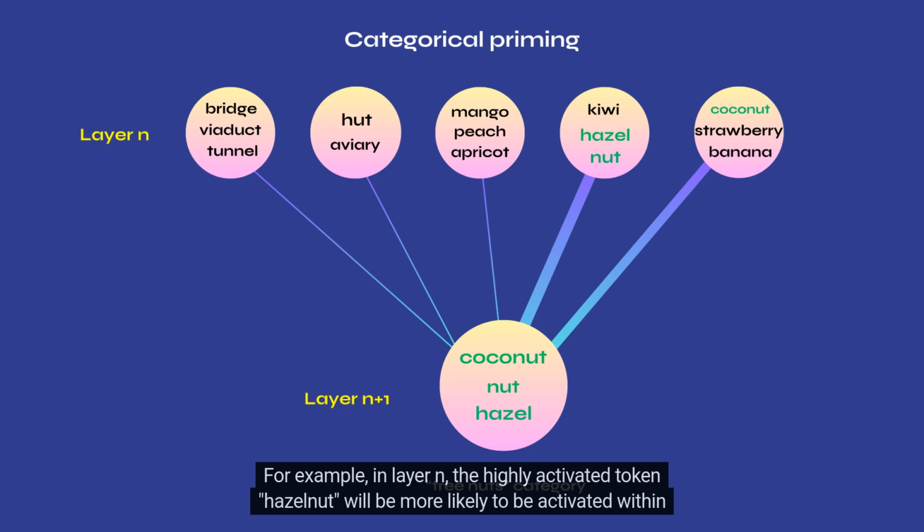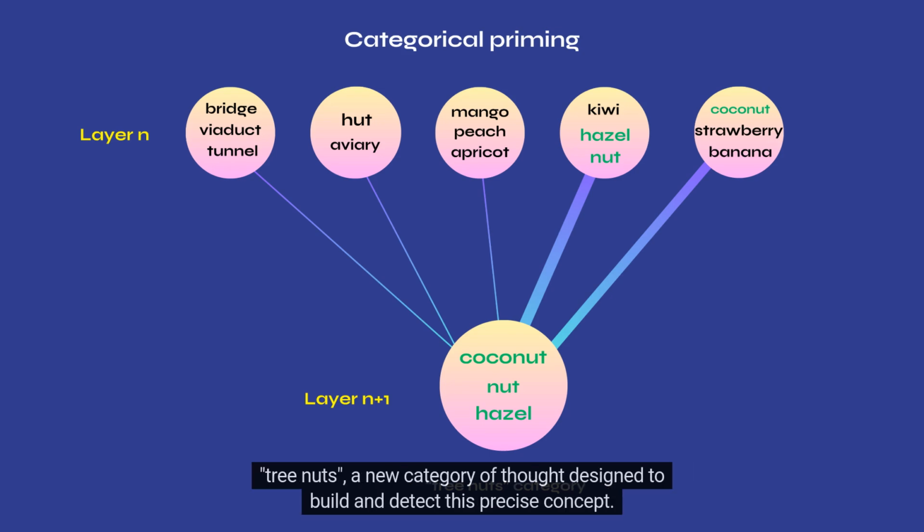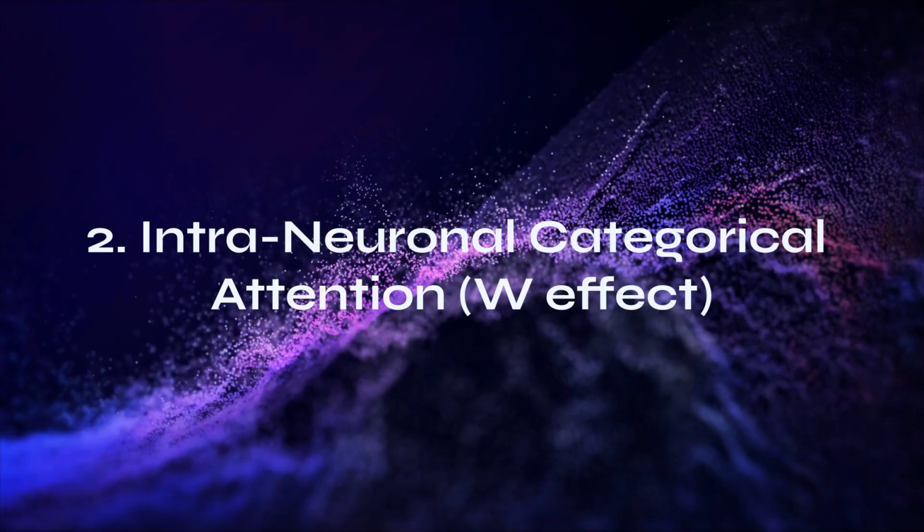For example, in layer n, the highly activated token hazelnut will be more likely to be activated within a neuron in layer n+1 to which it is strongly associated, which may then become specialized in the thought category tree nuts, a new category of thought designed to build and detect this precise concept.